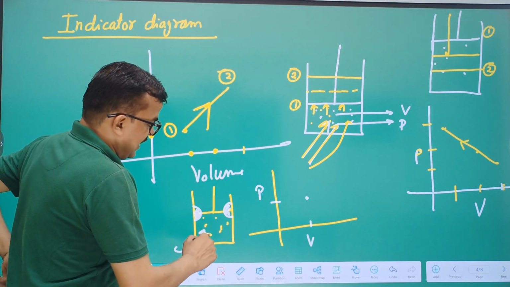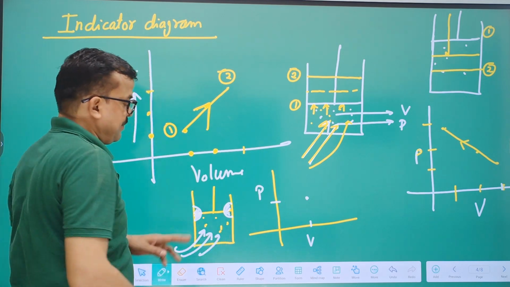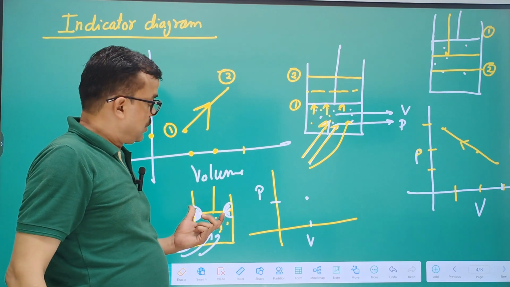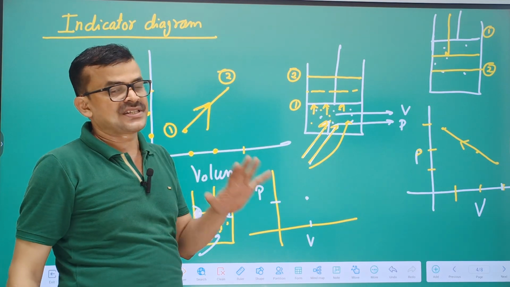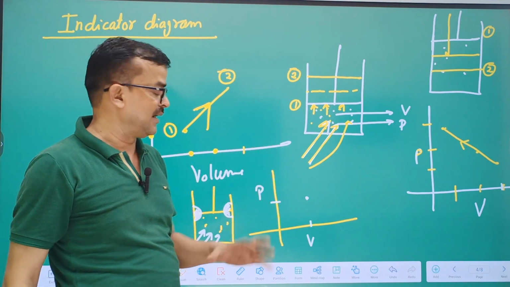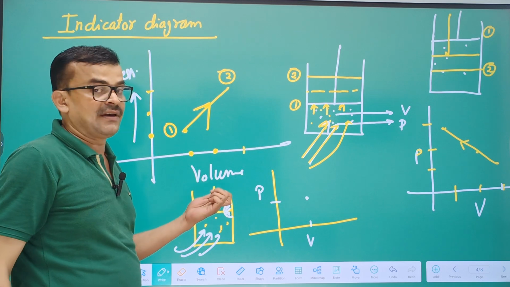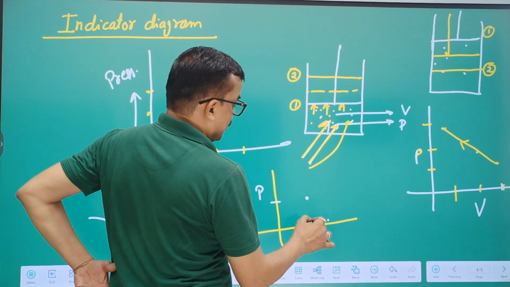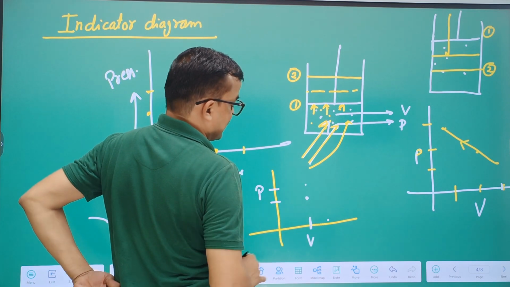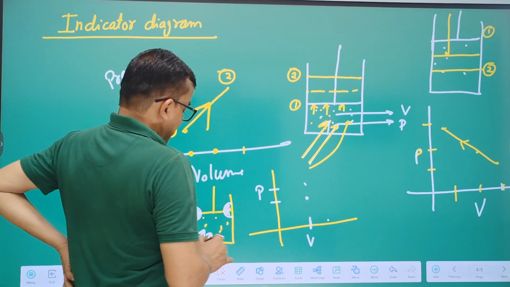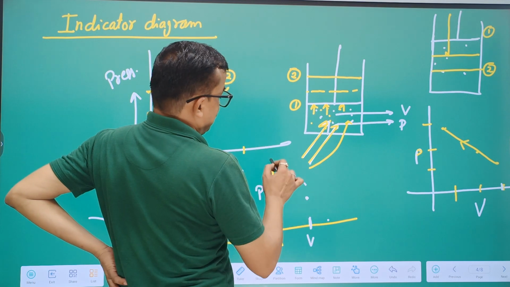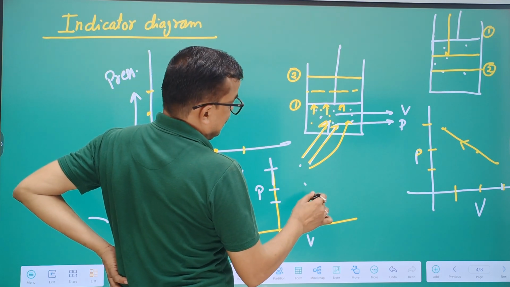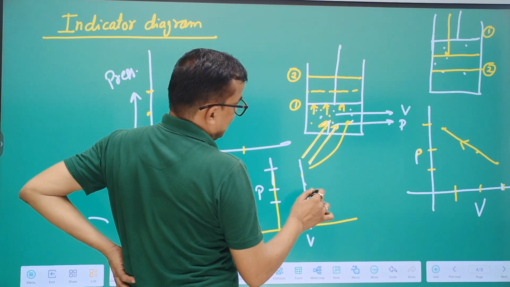If we give heat continuously, since the piston is locked, volume will not increase, but pressure will increase because energy is given continuously. Volume constant, pressure increases. The point is taken here. Again heat is given, volume constant, pressure increases. The point is here. So the graph will rise like this.